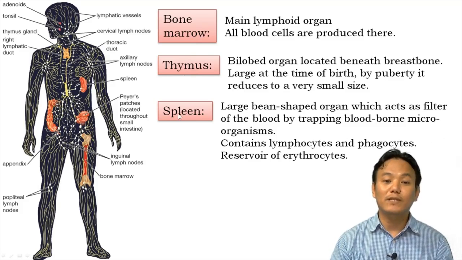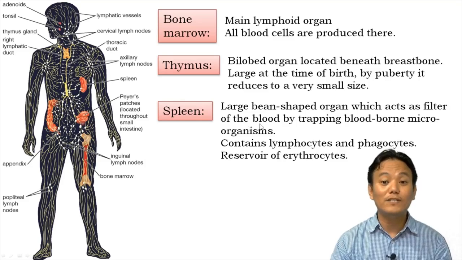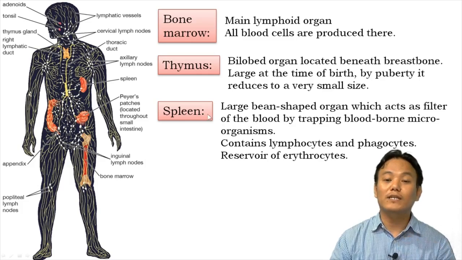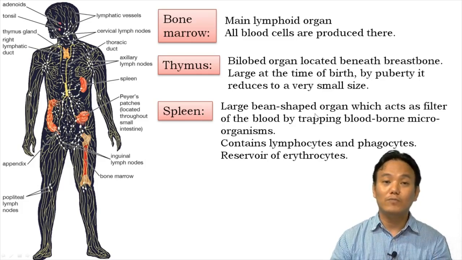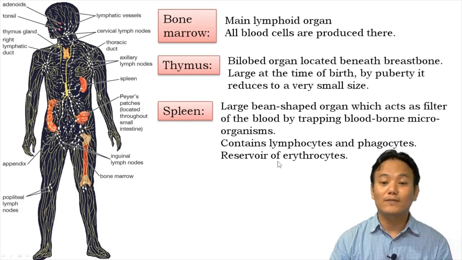Then we have spleen. So spleen is located over here. Spleen is a large bean-shaped organ which acts as a filter of the blood by trapping blood-borne microorganisms. So if the microorganisms are found within the blood, spleen acts as a filter, right? It cleans those microorganisms away from the blood. And the spleen also contains lymphocytes and phagocytes, which help in the cleaning process. Okay, and spleen also acts as a reservoir of erythrocytes, means it stores lots and lots of RBCs within itself.